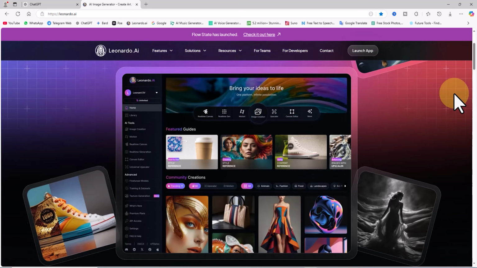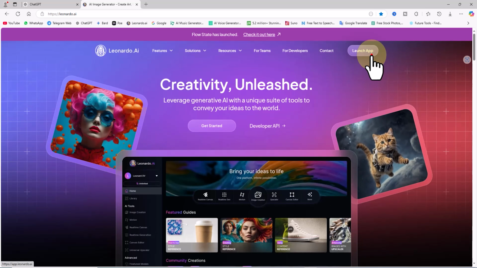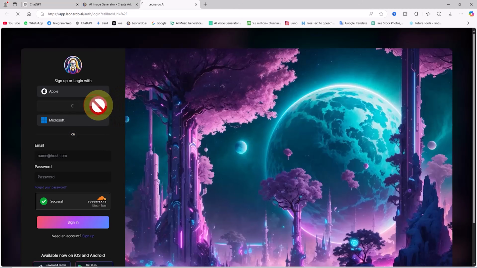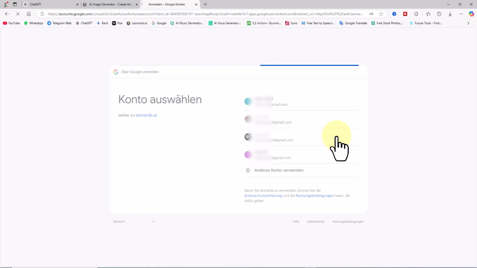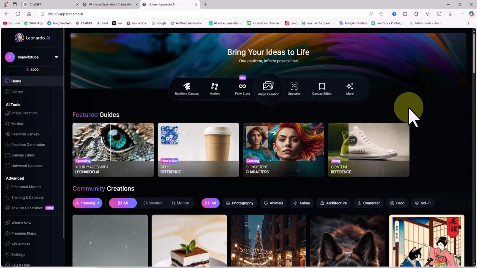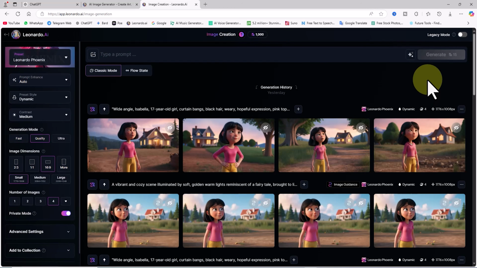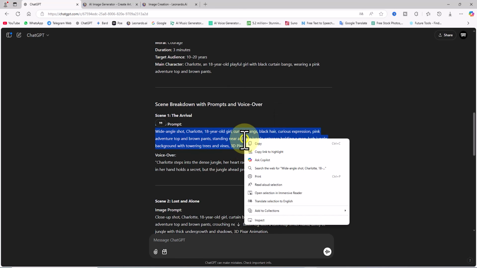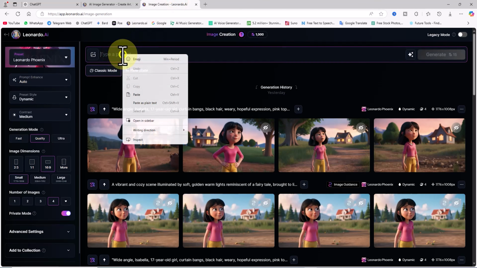Leonardo is a great choice because its free plan provides enough credits to generate images. Visit Leonardo's website, create an account, and log in. After logging in, I click on the image creation option from the left menu. In Leonardo's dashboard, you'll see a prompt box at the top of the page. Copy the first image prompt from ChatGPT and paste it into Leonardo's prompt box.